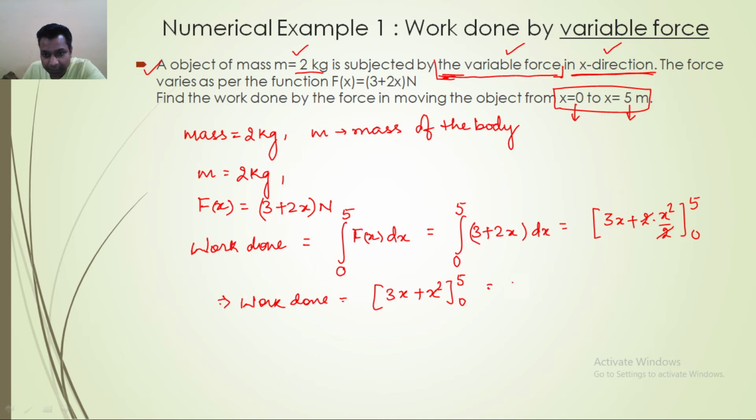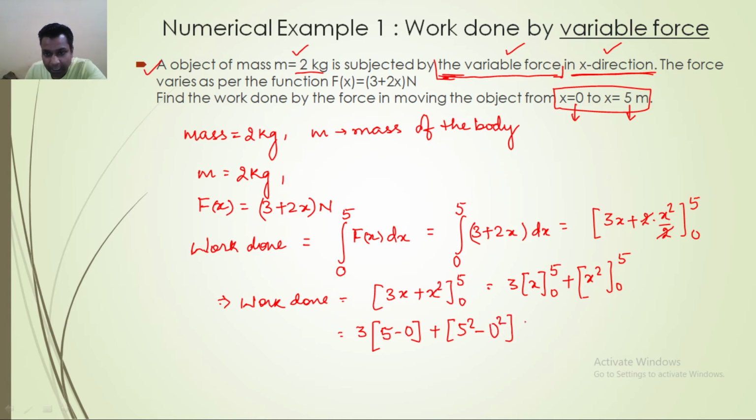Now we'll put in the limits one by one. I am trying to divide this into 3x from 0 to 5 plus x square from 0 to 5. Now try to solve this. That is equal to 3 into (5 minus 0) plus (5 square minus 0 square).